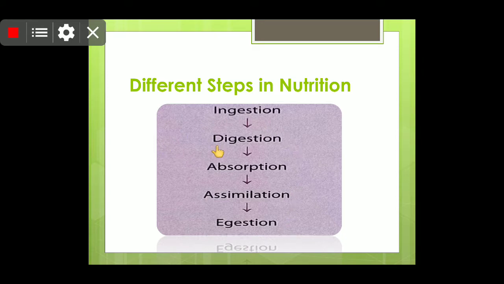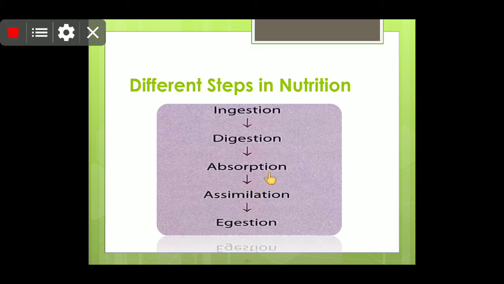Now students, as you know, what is nutrition? To get this nutrition, there are 5 steps, namely ingestion, digestion, absorption, assimilation, egestion. Ingestion is to take the food into your mouth, and digestion is, as you know, that the food which you are taking in your mouth is a complex substance and it cannot be taken by the body, by the cell as it is. So it is required to break down that substance into simpler compounds. So that is digestion.